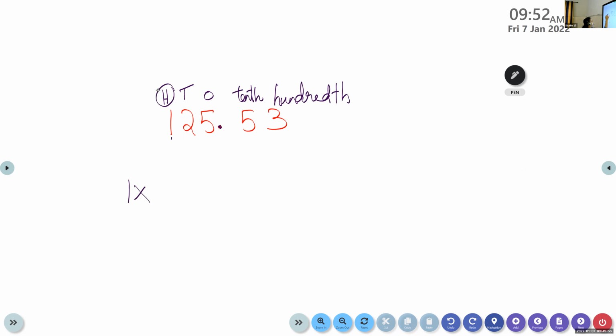1 is in 100 place. So 1 into 100 plus 2 into 10. 2 in tens place. Yes. 5 into 1. Plus 5 into 1. Very good. Now, children, after the decimal point, we started our fractional part.